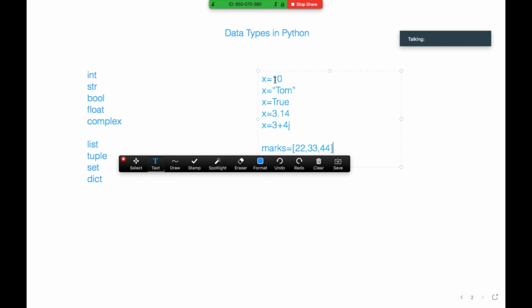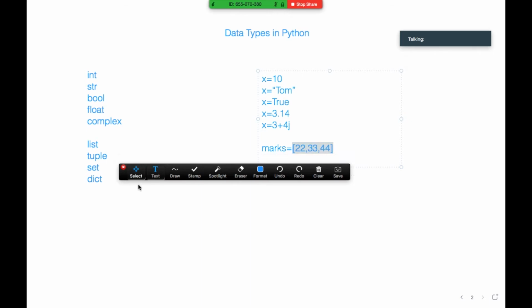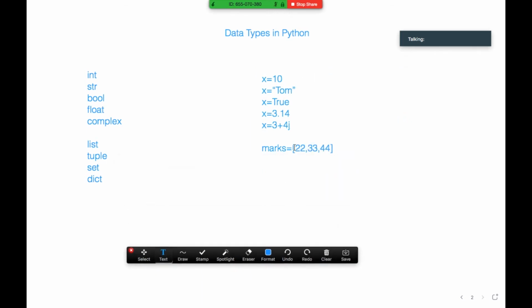So here, one thing to be noted: we are providing different types of values, right? This is called a literal. The value that is assigned to a variable is called a literal. This is an integer literal, this is a string literal, a boolean literal, a floating point literal, a complex literal, and this is a list literal. Actually every language expects a certain syntax. So if you provide values in square brackets, it is a list.